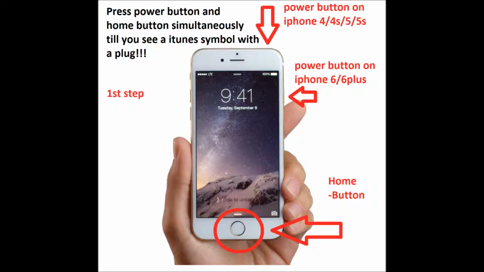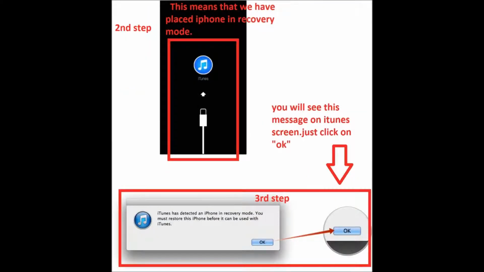Once it is connected, you just need to wait a little bit, okay? Don't be in a hurry. The next thing what we have to look is, please see the screen on iTunes. You will be able to see a message. iTunes have detected an iPhone in recovery mode.